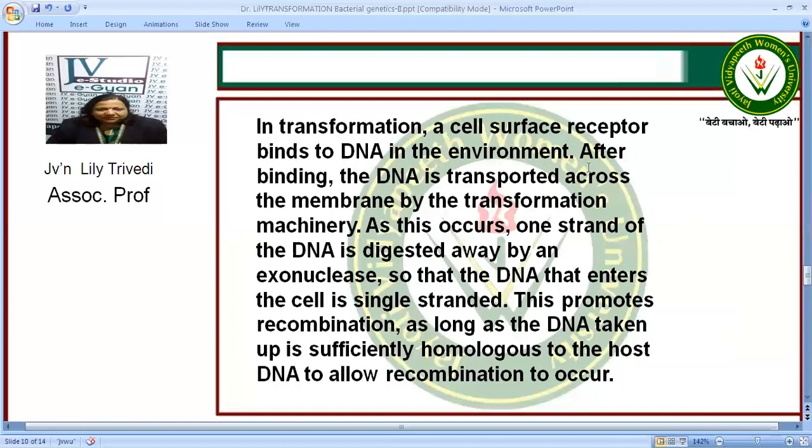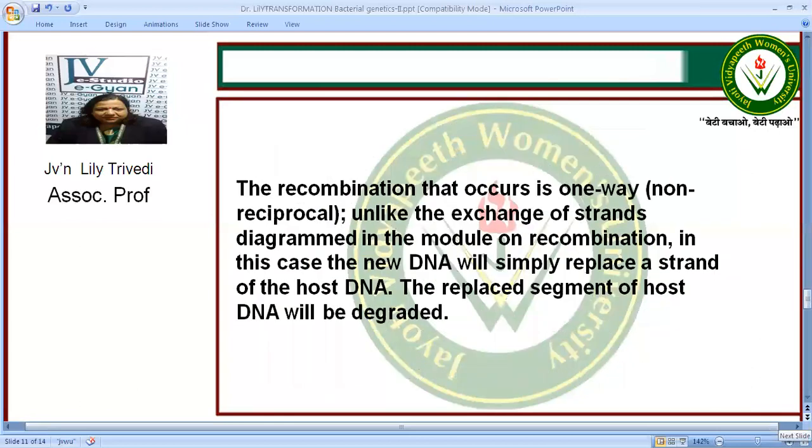In transformation, the cell surface receptor binds to DNA in the environment, and after binding, DNA is transported across the membrane by the transformation machinery. As this occurs, one DNA strand is digested away by an exonuclease enzyme. So what is left? A single-stranded DNA. Now, this single-stranded DNA can be used for recombination as long as it is sufficiently homologous to the host DNA, because only then will the recombination occur.